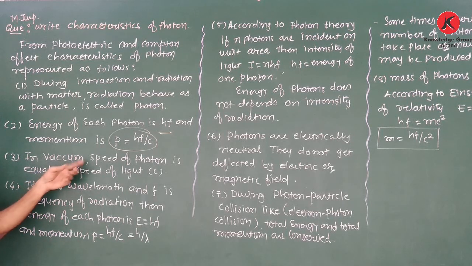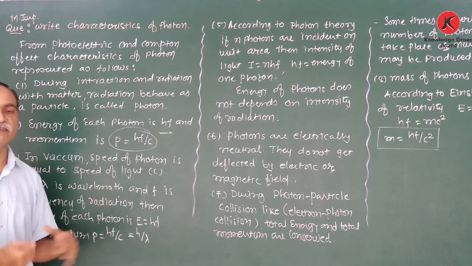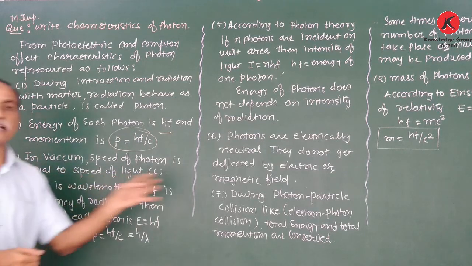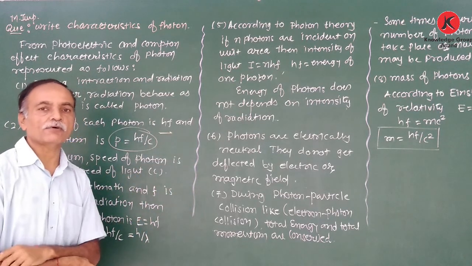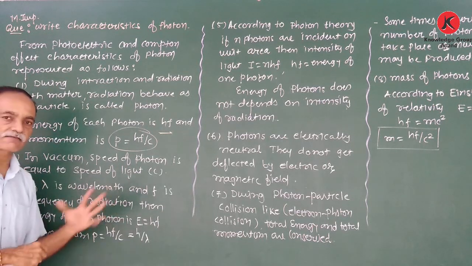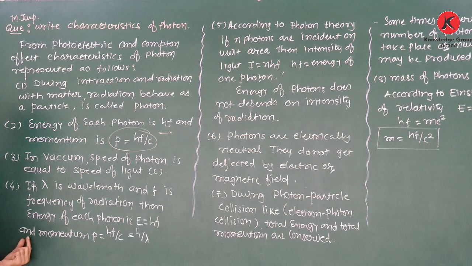Again, the speed of photon in vacuum is the same as the speed of light in vacuum. That means the photon travels with the same speed as light in vacuum. Now, if lambda is the wavelength and f is the frequency of radiation, then the energy of each photon is equal to hf and the momentum of each photon is p equal to hf upon c.